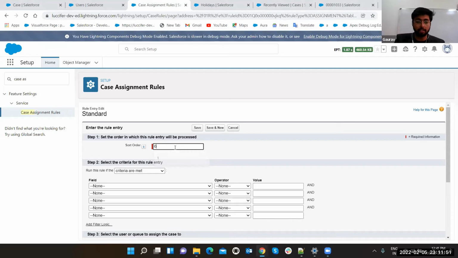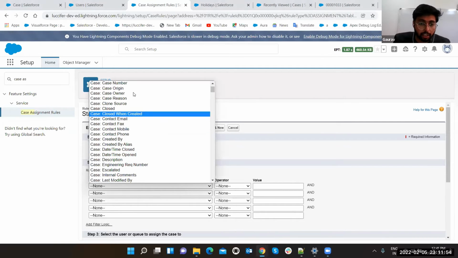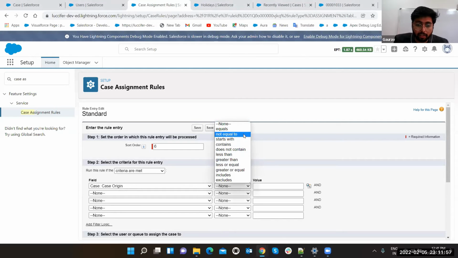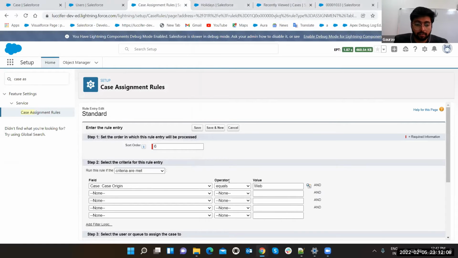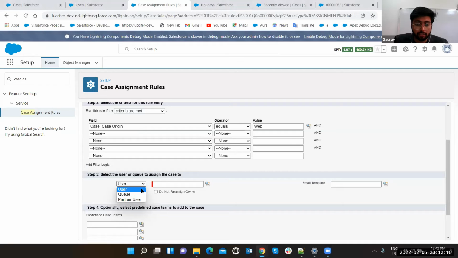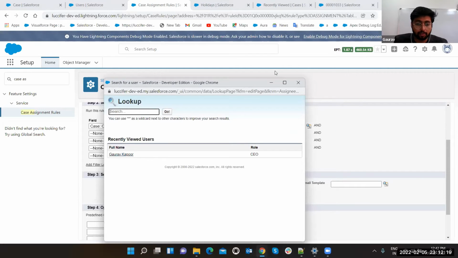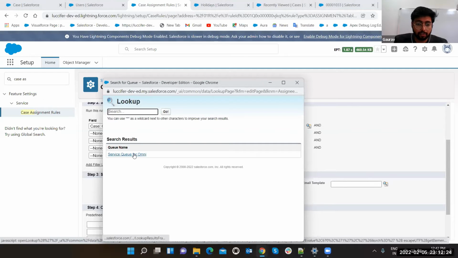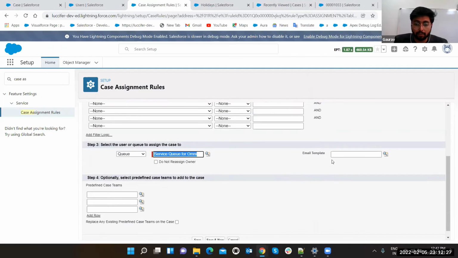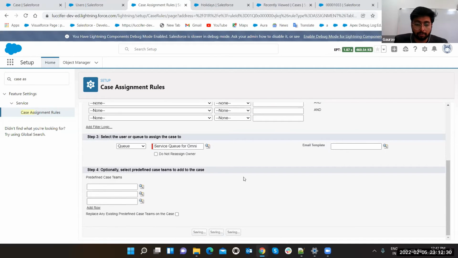Sort order, let's add 6, and this is the condition. Suppose my case origin equals, you can have multiple conditions here, guys. Let's see, we have these 3 options. If my case origin equals web, then you can select a user or a queue. Let's select the user. Okay, let's select queue this time. Service queue. And you can select your email template also. Let's click on the save button.